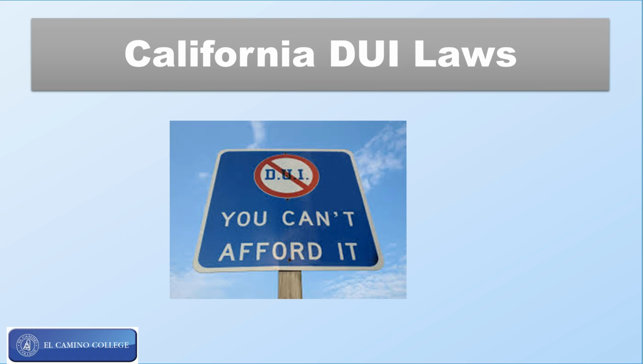So that's it on California DUI laws as it leads to an arrest. We're going to talk about the admin per se laws, which are the administrative procedures for suspending a driver's license, and we're also going to talk about implied consent, which are the requirements to take a blood test or a breath test if you're arrested. We'll do that later on in this module.